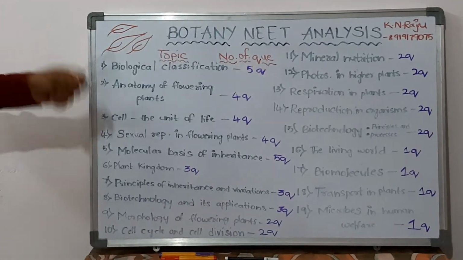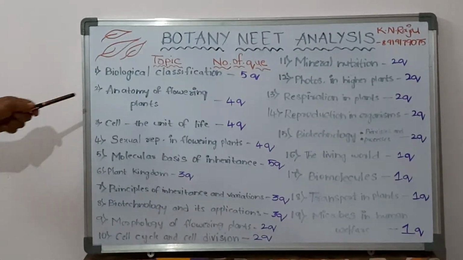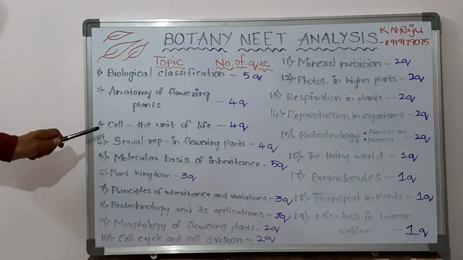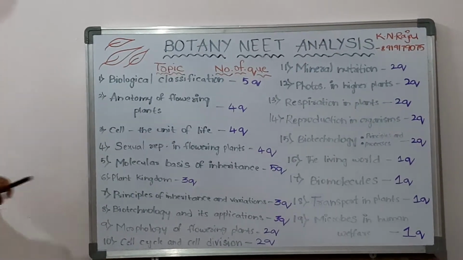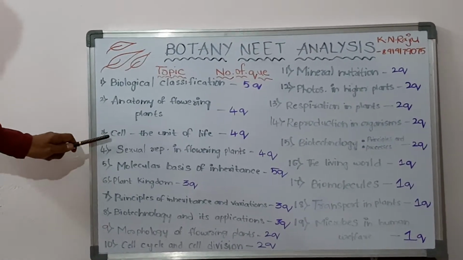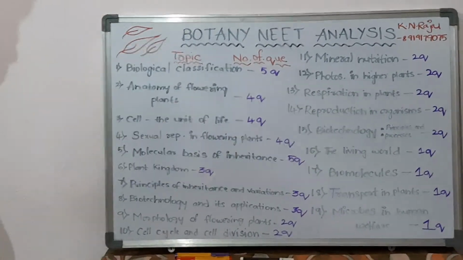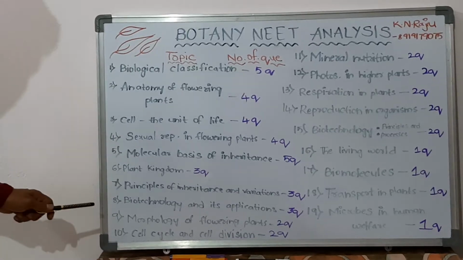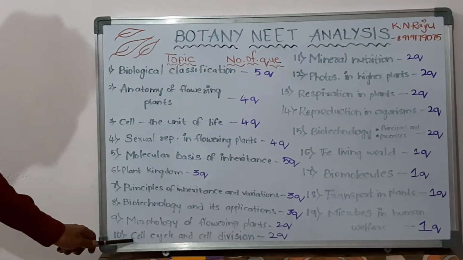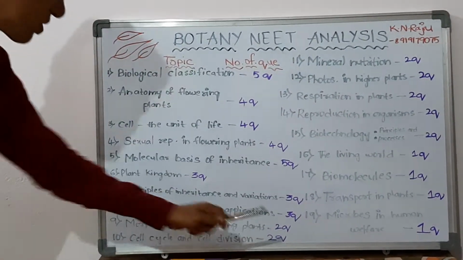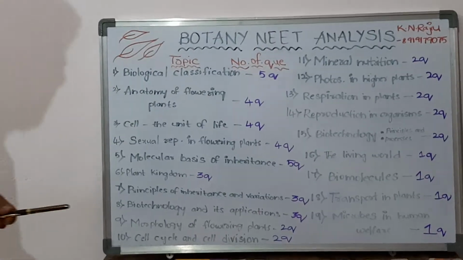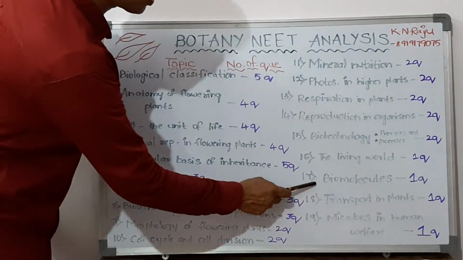And the very important topic of our botany is cytology. You see here the third topic, cell, the unit of life, is going to give at least 4 questions. Then you have the cell cycle and cell division, from which you get 2 questions, and then biomolecules, 1 question.